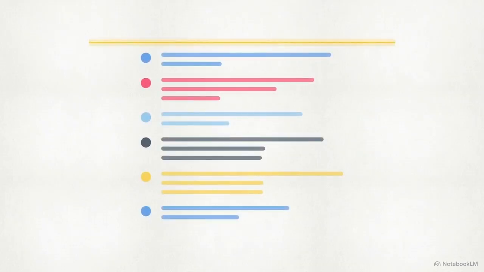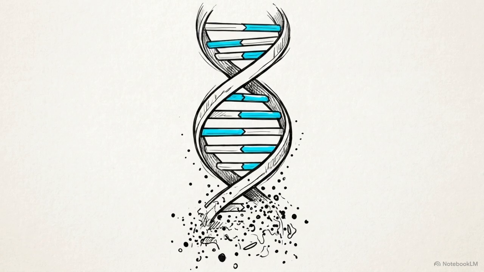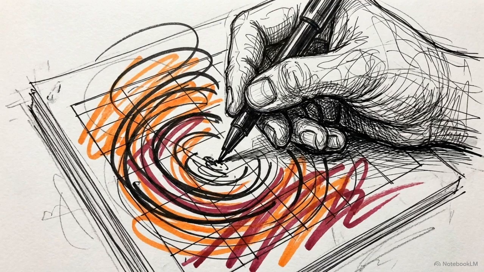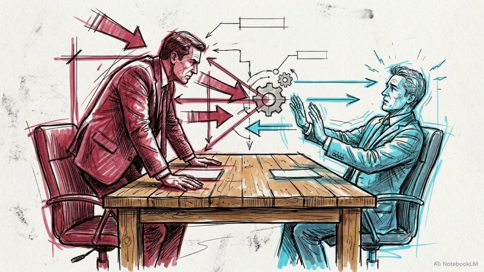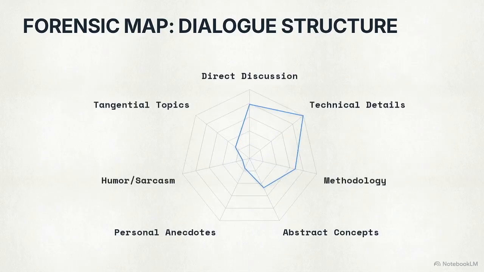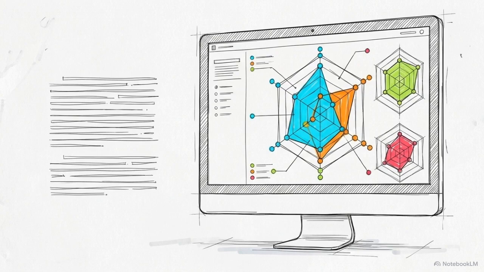Standard AI meeting assistants attempt to solve this by compressing the dialogue into bullet points. But this compression strips away the hidden DNA of the room: the humor that saved the deal, the tangents that derailed it, and the underlying power dynamics. Truly understanding complex dialogue requires an objective, forensic map, one that treats the conversation as a measurable system.